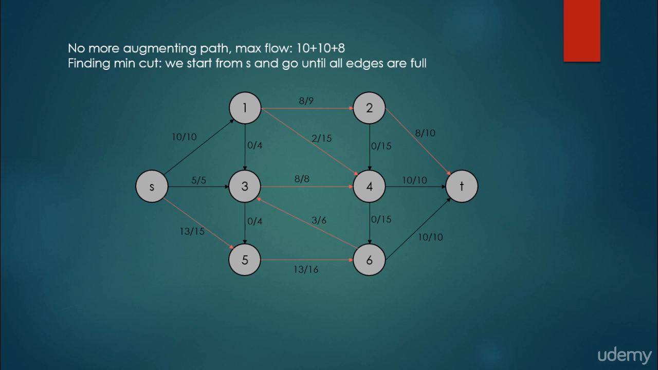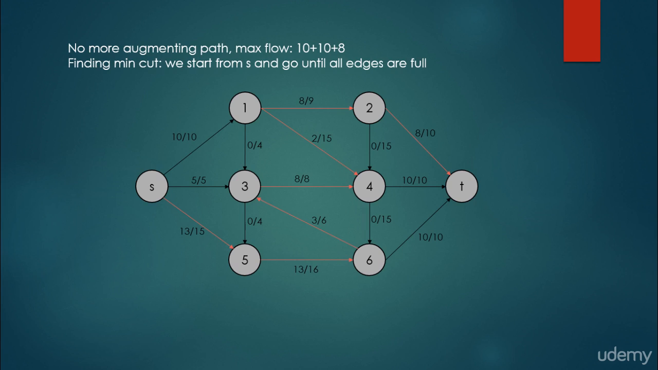Now, finding the minimum cut. We start from S and go until all edges are full. So starting from S, we cannot go to vertex 1 because it's full, 10/10. We cannot go to vertex 3 because it's full too, 5/5. We can go to vertex 5, so vertex 5 is in the minimum cut set. Then we can go from vertex 5 to vertex 6 because it's 13/16. We can flow another 3 units.